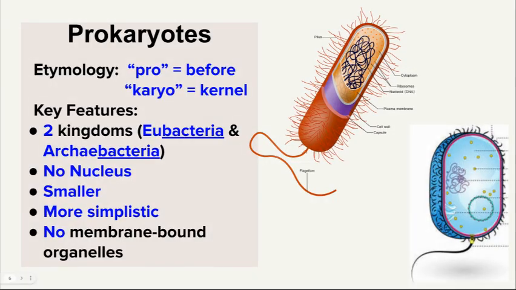We know that the basic unit of life is a cell, but there are also two types of cells. The first one we are going to be learning about are prokaryotes. Pro means before, so we tend to sometimes classify these as the cells that came earlier versus the cells that came later. And then we have karyo, which is the root word meaning kernel. We know that prokaryotes can be divided into two kingdoms, eubacteria and archaebacteria.